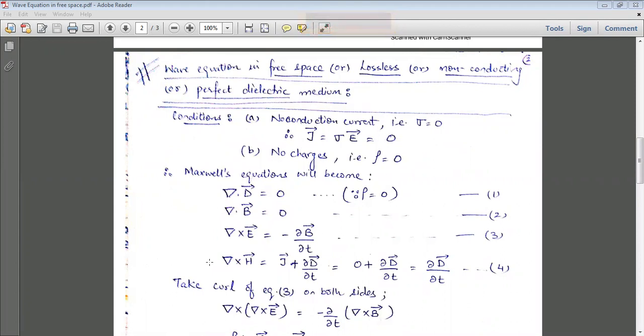So the last Maxwell equation can be written as 0 plus curly D by curly t, that is equal to curly D by curly t. So these are the 4 Maxwell equations for free space after putting down these two conditions. Mark these equations as 1, 2, 3, and 4.